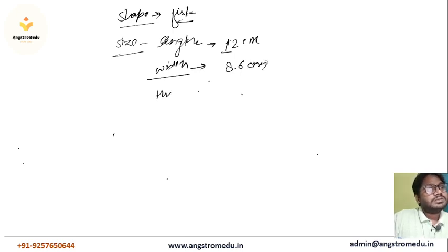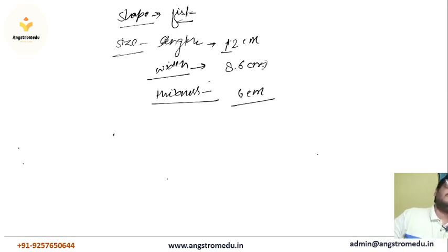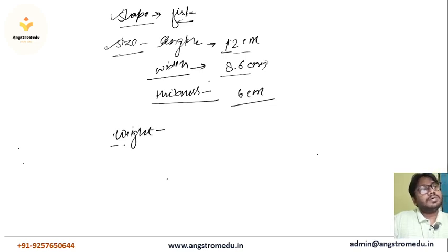And the thickness of the heart is I think 6 centimeters. So this is the size of the heart, and I have told you the shape. Shape is fist shape, and size is length 12 centimeters, width 8.6 centimeters, and thickness nearly 6 centimeters.